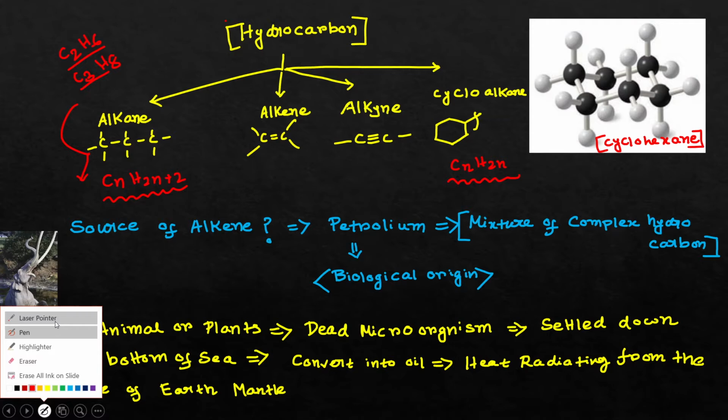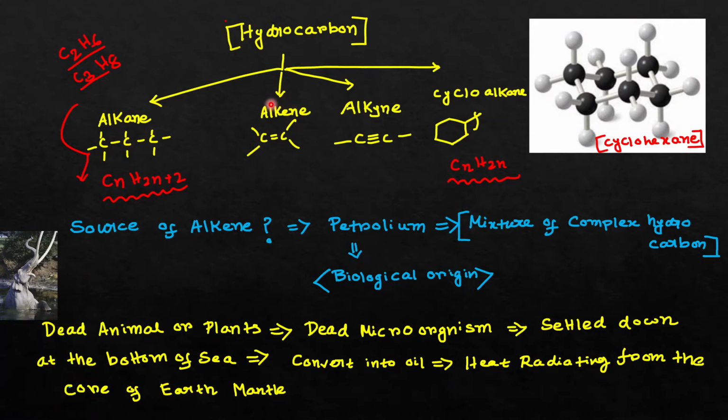Now let's go to the next type of hydrocarbon, called alkene. In alkene you will find a carbon-carbon double bond. These compounds are called alkenes. The hydrocarbons that contain carbon-carbon triple bonds are called alkynes. And there is another type called cycloalkane, where you will see cyclic structures. The cycloalkane has the general formula CnH2n, and this is the typical structure of cyclohexane, which is one type of cycloalkane.